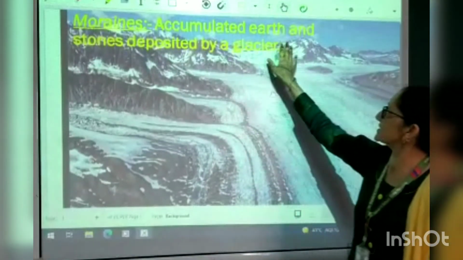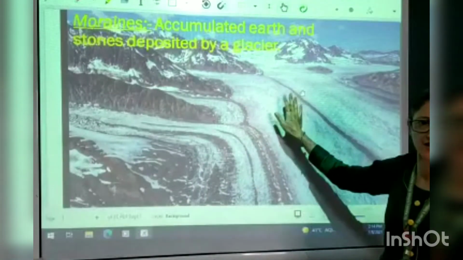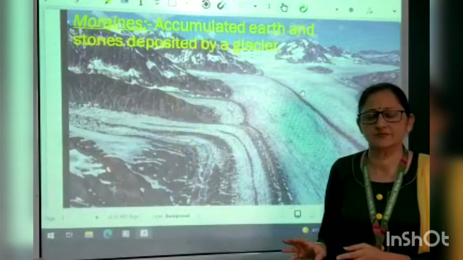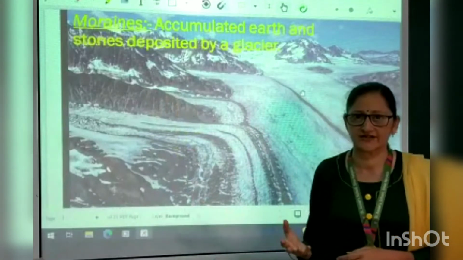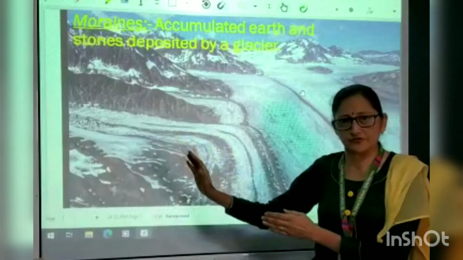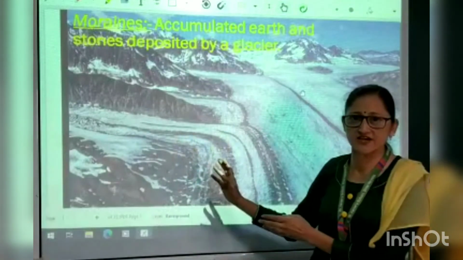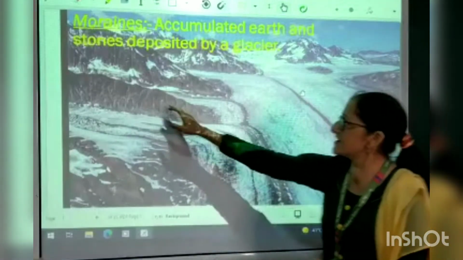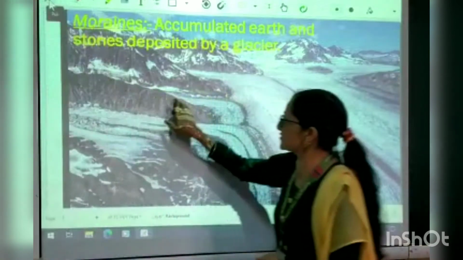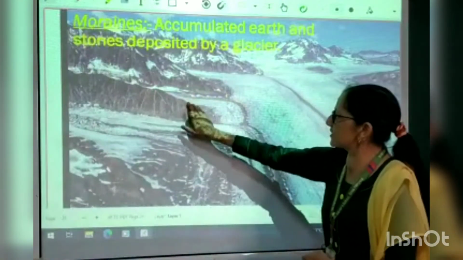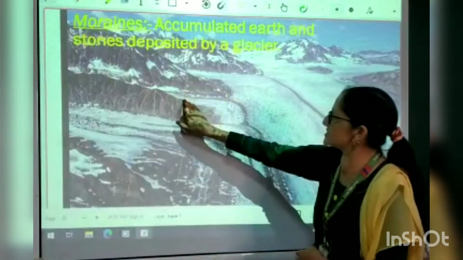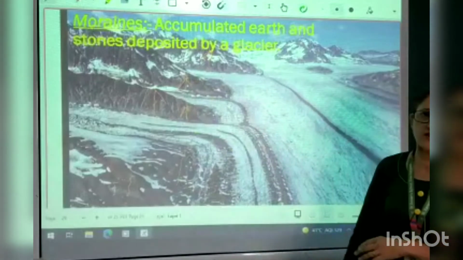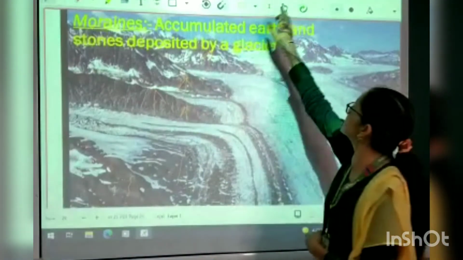So, next feature which is formed by glacial activity are moraines. These are accumulated earth and stone deposits by a glacier. When glacier moves down, due to the warmer climate, the snow starts melting, and because of the water mixed with the snow, it cuts the rock pieces also, and those rock pieces get accumulated at the sides. So this gives way to the moraines. These features which are formed by the accumulation of sand, silt, clay and stone are known as moraines.